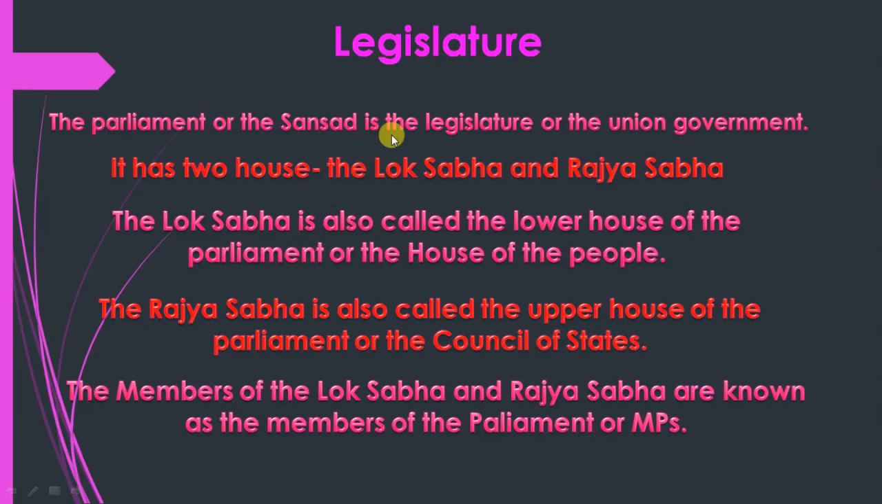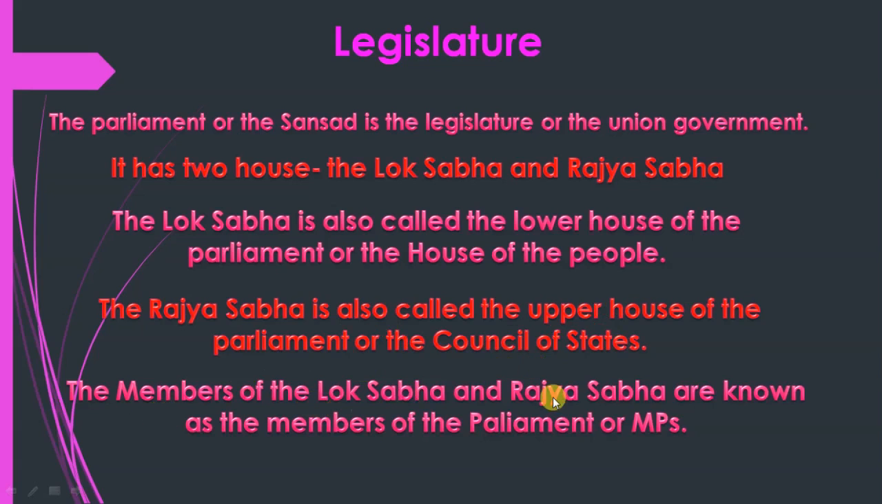Now the legislature: the parliament or Sansad is the legislature of the union government. It has two houses, Lok Sabha and Rajya Sabha. Lok Sabha is also called the lower house of the parliament or the house of people. Rajya Sabha is also called the upper house of the parliament or the council of states. Clear?